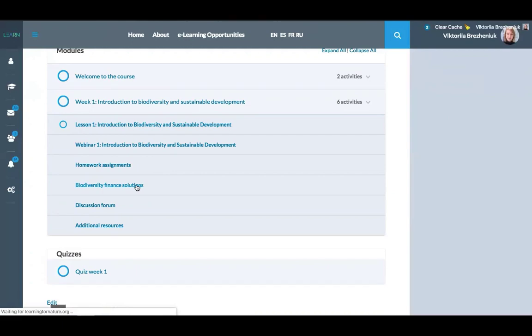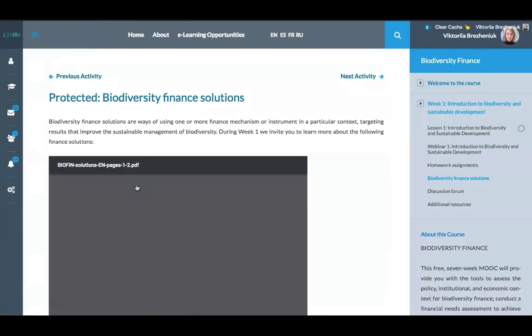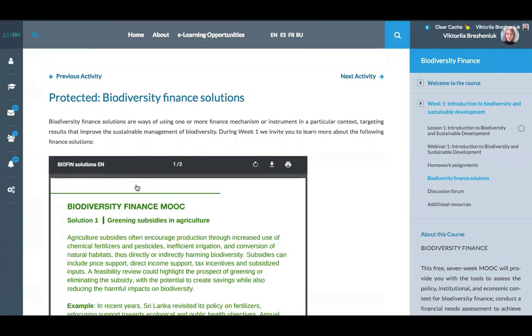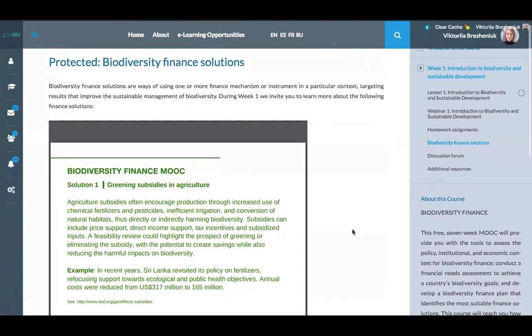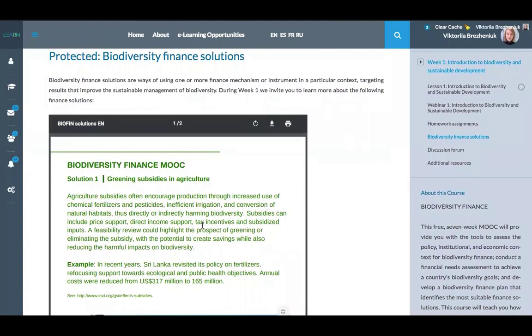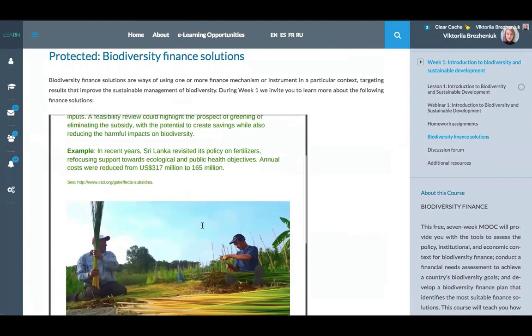Biodiversity finance solutions are ways of using one or more finance mechanism or instrument in a particular context, targeting results that improve the sustainable management of biodiversity. The course will feature a variety of finance solutions, which will allow you to take a deep dive into the weekly theme.